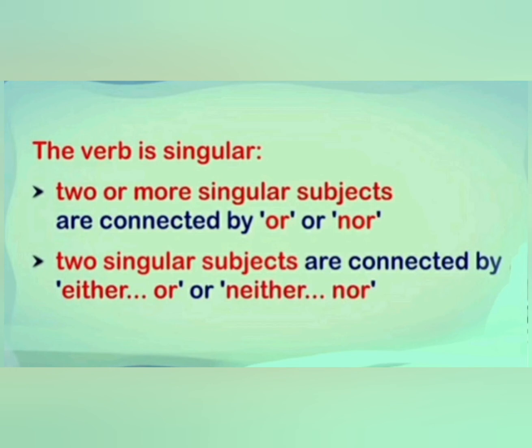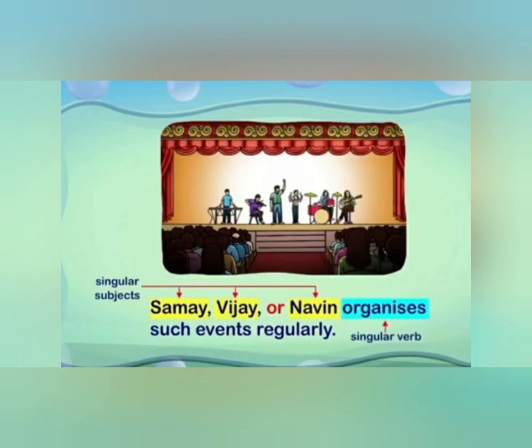Same like that, when we have two singular subjects connected by either or, neither nor, in that situation we have to use singular verb. Is it clear? Let's see the examples.